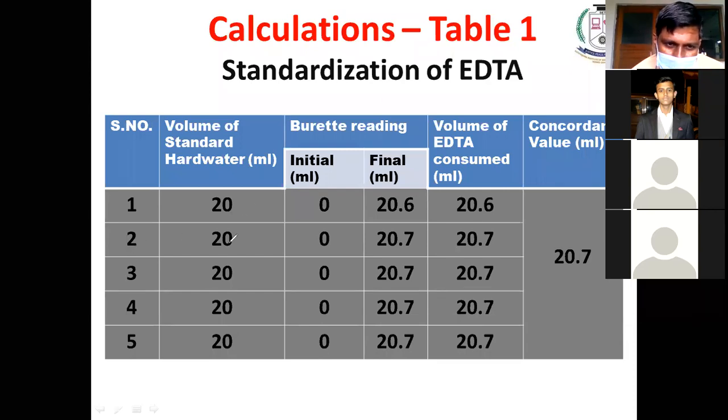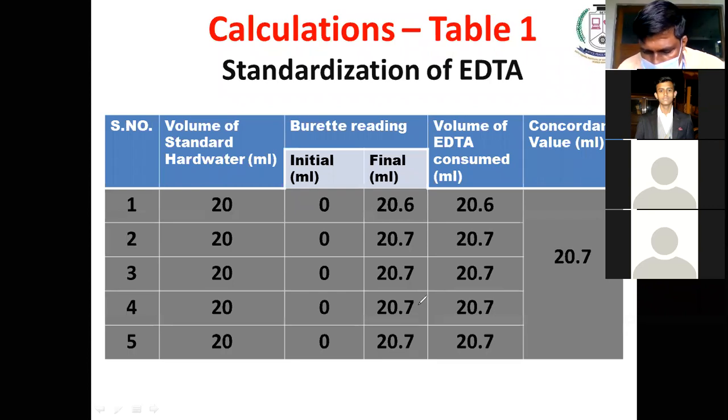The second time we repeat, we take the same 20 ml of standard hard water and fill the burette to 0 ml again, and we get 20.7. We write the volume of EDTA consumed as 20.7. The third time we get 20.7, the fourth time 20.7, and the fifth time 20.7. Now we have to write the concordant value. What is meant by concordant value? We have to find out the precise value.